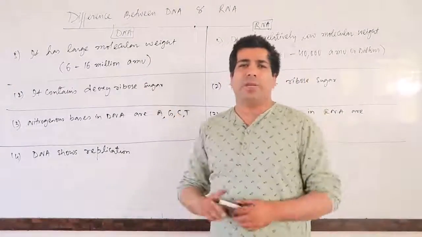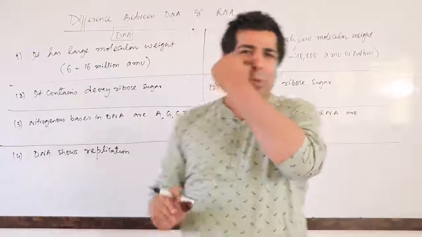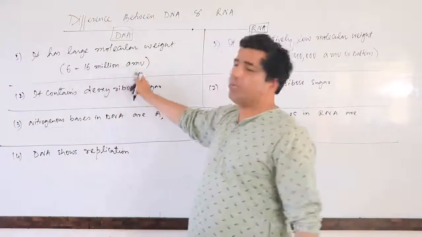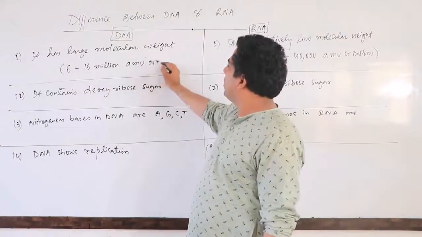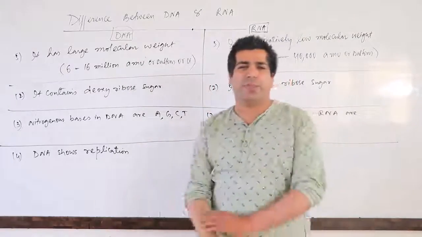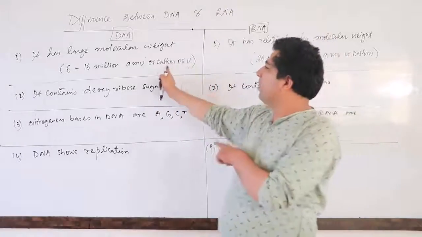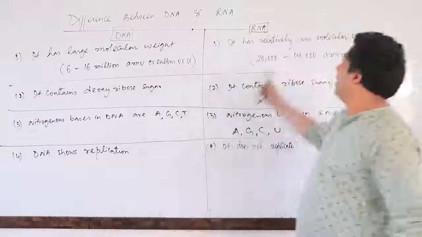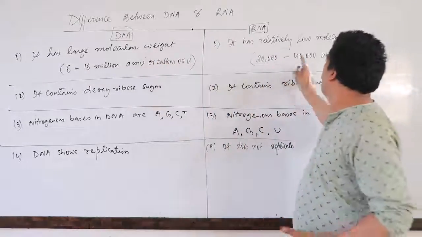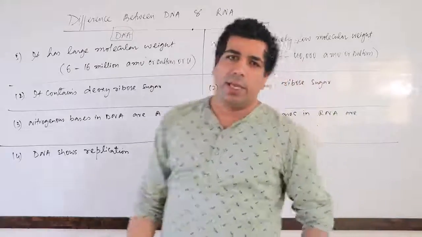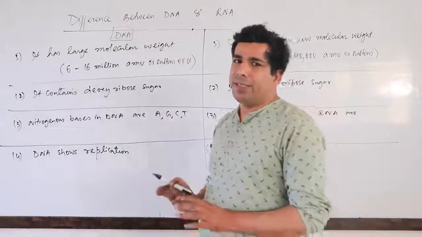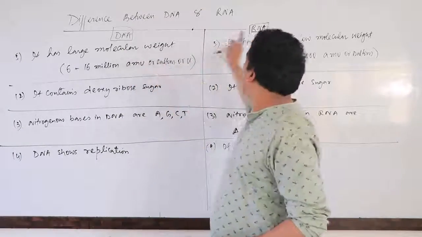DNA, everybody knows it's made up of 2 polynucleotide chains. So obviously its molecular mass will be greater. That is 6 to 16 million atomic mass units, or you can say Daltons here. Or you can simply write U, unified mass. U stands for unified mass. All are the same: unified mass, Daltons, atomic mass units. And RNA will have relatively low molecular weight in comparison to DNA. It's 20,000 to 40,000 AMU or Daltons. I hope, my dear friends, these were some important points, and they were the differences between DNA and RNA.